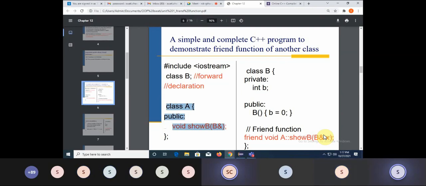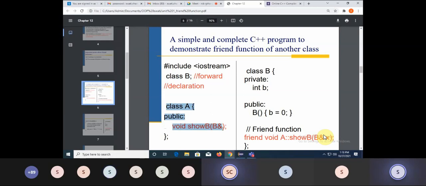But compiler doesn't understand this. मतलब यहाँ पे argument क्या है आपका object है. But compiler doesn't understand this. So what will happen? There will be an error. To resolve that error, you need to write down a forward declaration for that class B. Okay, so this is the only definition of your class A. You have written a simple function where you wanted to access the data of another class.